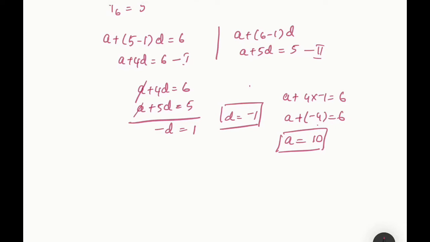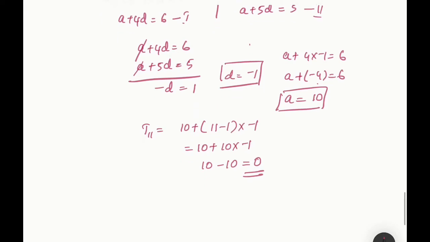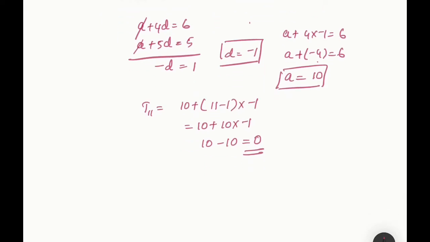Okay. So what will be T11? T11 will be equal to 10 plus n is what? 11. 11 minus 1 into minus 1. So 10 plus 10 into minus 1. Okay. That is 10 minus 10 equals to 0. So you get the 11th term as 0. Hope it's clear to you all.